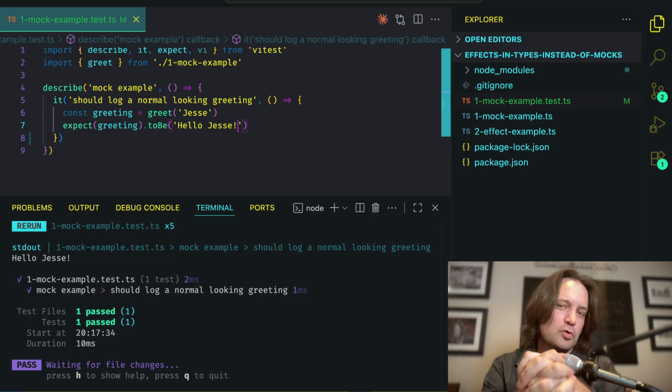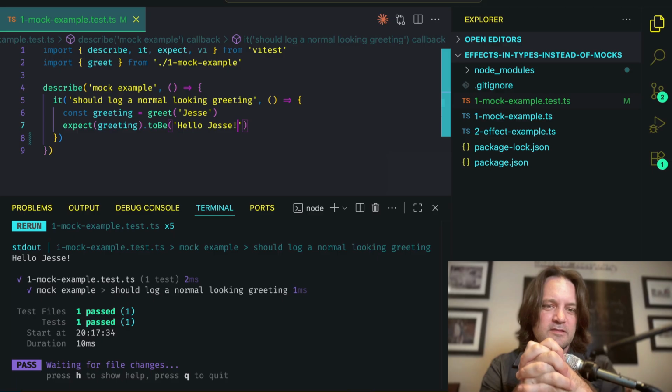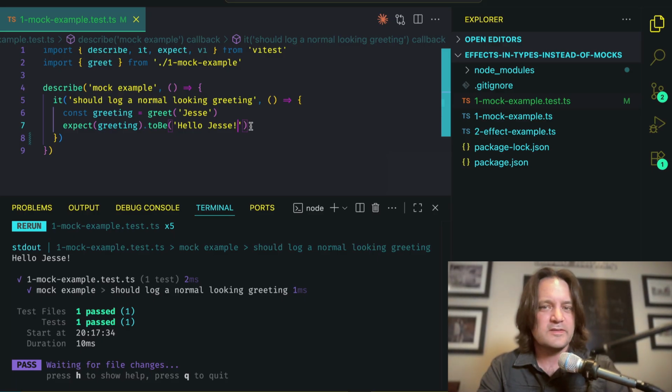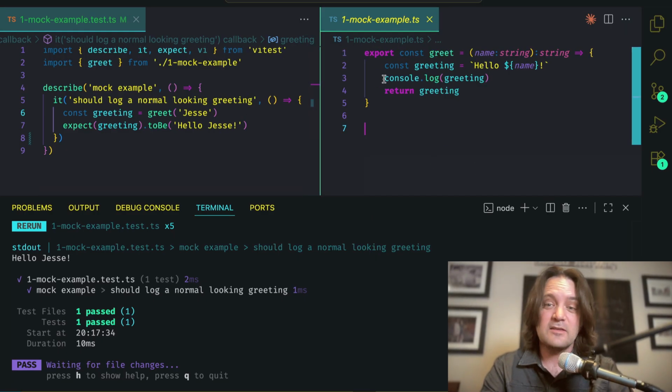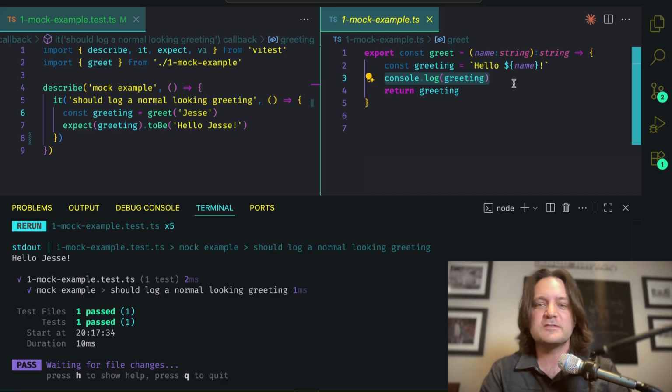So we're not going to refactor code. What we are going to do is detect what are we not testing here. So in a test last scenario, let's say, or test after, you've got code and you're having to add unit tests to it. The first thing you're going to notice about this greet function here is that it's got a console log. And the reason that's important, especially for server-side developers, but it's becoming increasingly important for front-end developers, is that you have logs about what happens in your application.